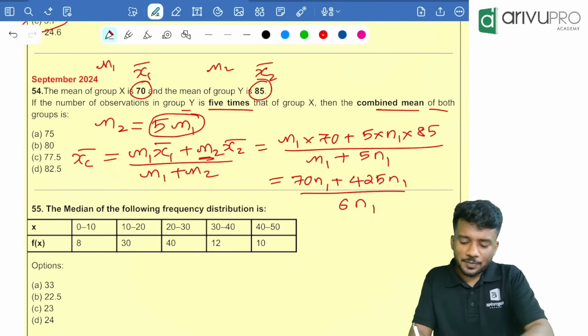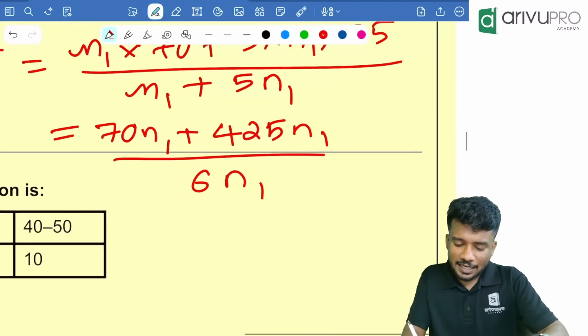If you ask me, everything gets added. No need to write this step and all, but still for your understanding, some people will be using these steps, so it will be helpful. So n1 cancels. 495 divided by 6 is equal to 82.5. Option D is your answer.